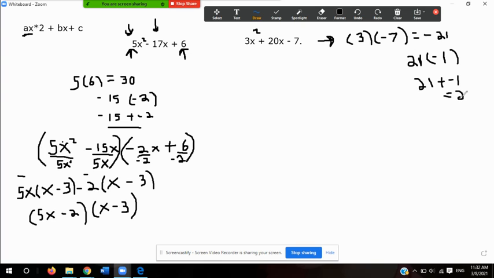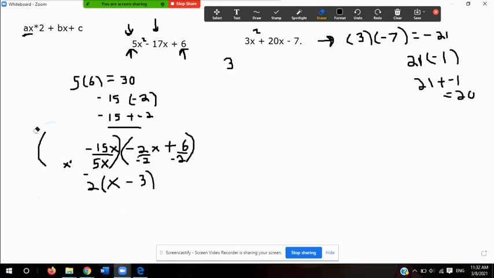So what I would do in this case is rewrite the equation. But before I do that, let me just go ahead and erase this, so that so many numbers don't confuse you.